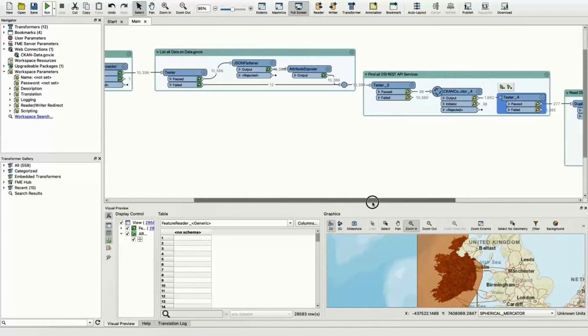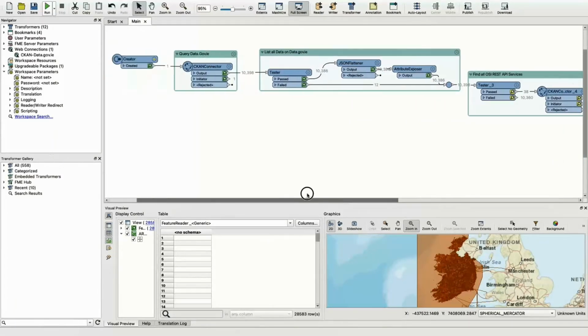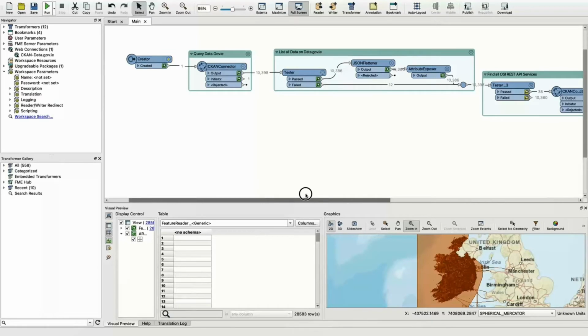So I can talk to CKAN, discover the data, discover the organization I want, discover the services I want, and then push it through. So it's that sort of classic discover, find, bind that everybody got really excited about years ago. So it's a really easy way to start to work with their APIs and easily move data up and down. So, I'd say probably you can use it to discover data. It's probably not going to be its primary source. I think where people will find this really useful is in that ability to be able to maintain their data records, to be able to easily publish to platforms like data.gov.ie.